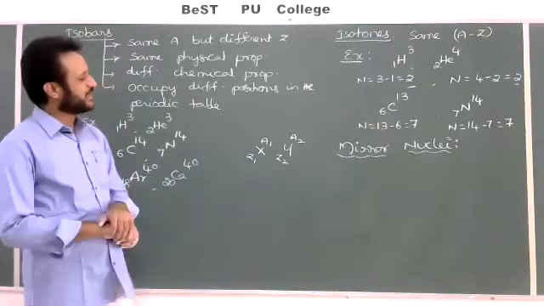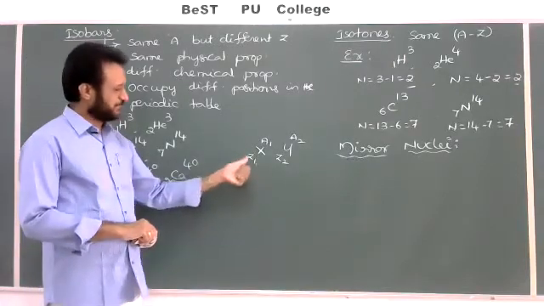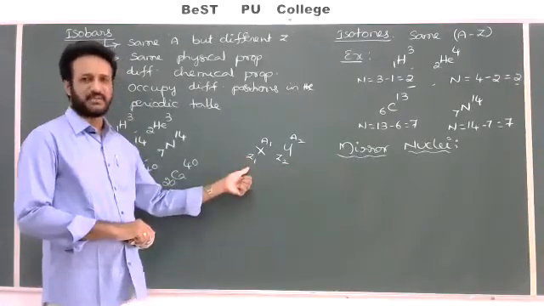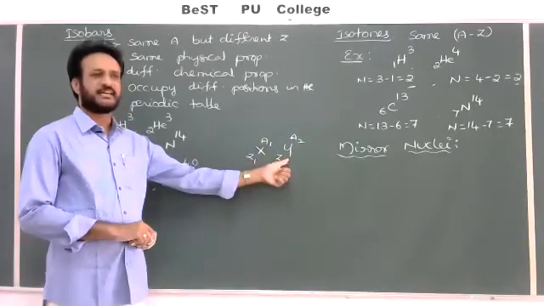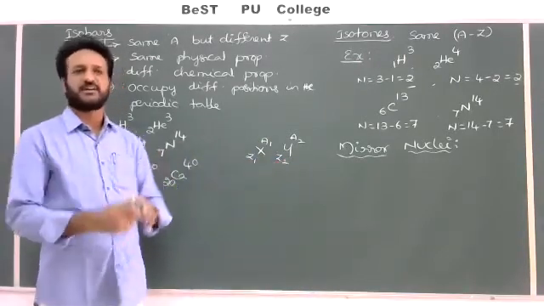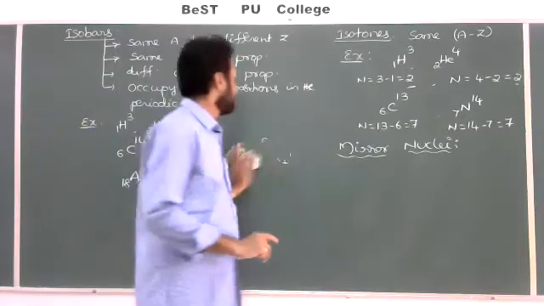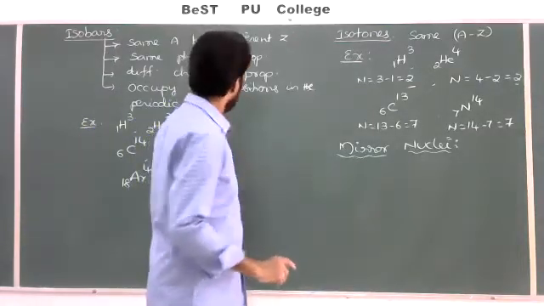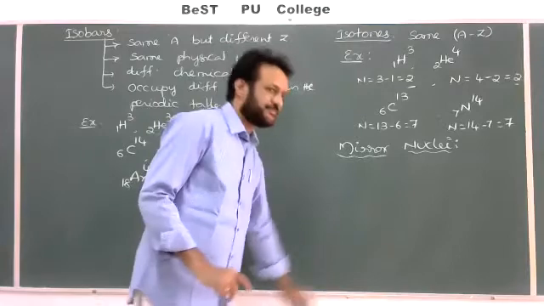So the atoms which are having the number of protons in one element equal to the number of neutrons in the other element, and vice versa, are called mirror nuclei. If you want to note down that one, the atoms which are having